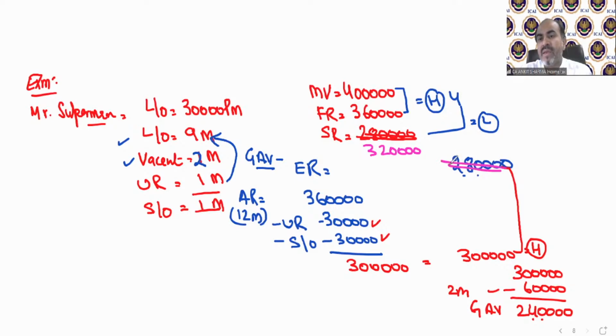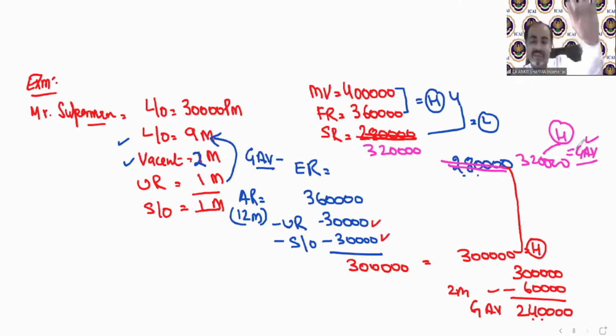So that will be 320 over here. If this is 320, that means this value is higher, and out of this value we cannot deduct the vacancy time period. So that is technically going to be your GAV, gross annual value. What if it is 3 lakh? Then this step will follow and you can deduct the vacancy time period and GAV will be 2,40,000.